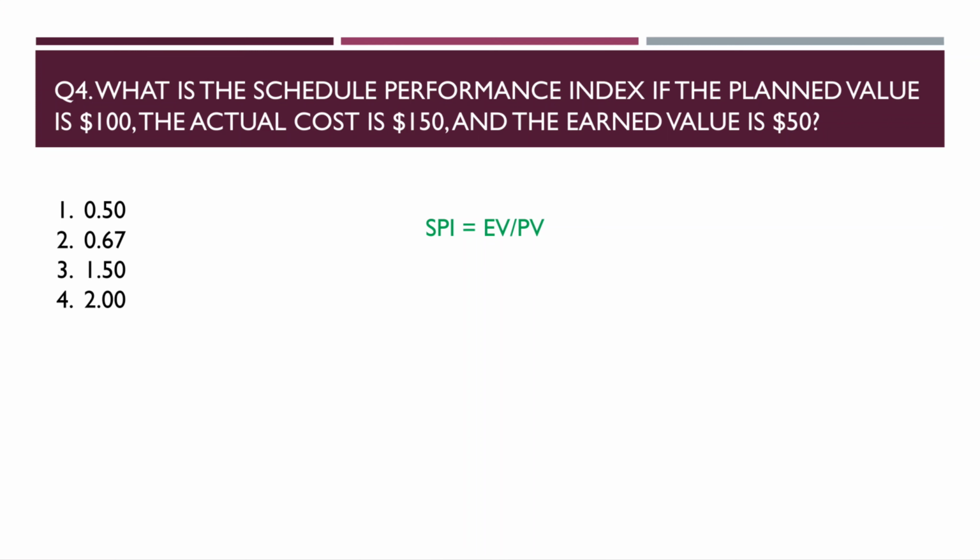In the question, the earned value is 50 and the planned value is 100. So 50 by 100, your answer will be 0.50. Here the actual cost is given as 150 just to confuse you. Always remember these formulas so that you will not get confused in your exam.